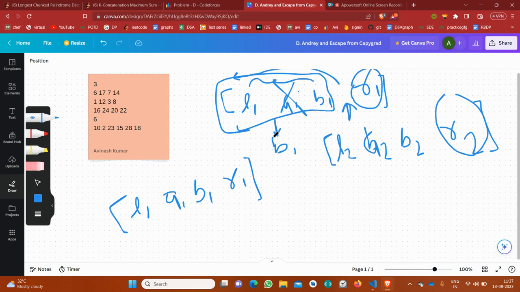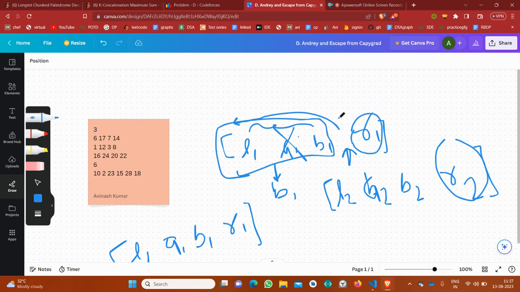Okay, but if the point is greater than b1, I have already told you that using this portal I can move to this segment. But will it be helpful? Obviously the point, suppose it is x here, would be greater than b1, so it doesn't make sense. But why am I saying that r1 is of no use?